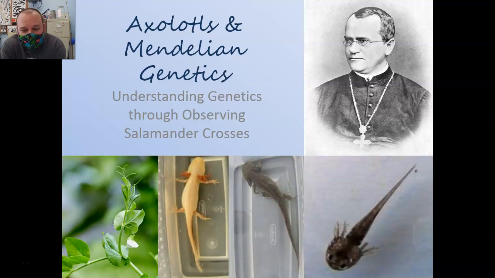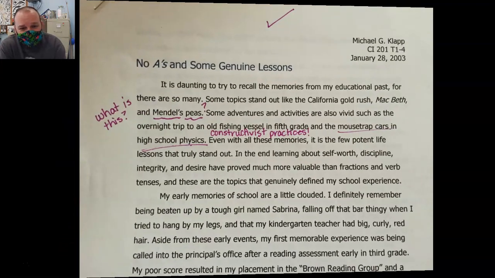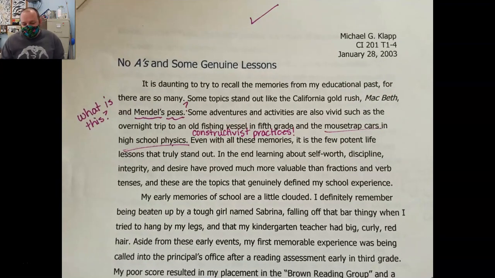So when I was in college, I took an introduction to education course, and one of the first things our professor had us write was sort of a philosophy of education paper. And on my philosophy of education paper here, written back in 2003, I noted that some topics stood out, like the California Gold Rush, Macbeth, and Mendel's peas. And my professor here highlighted Mendel's peas and said, "What's this?"